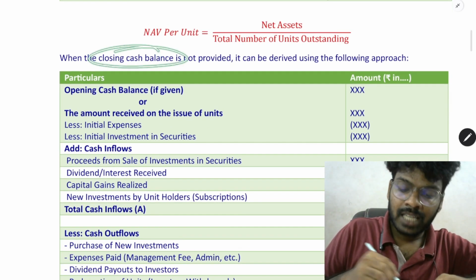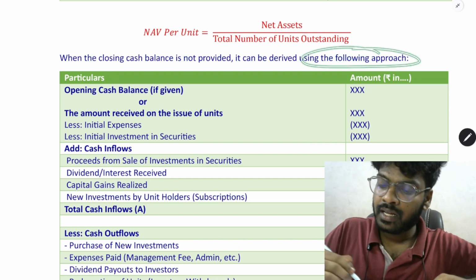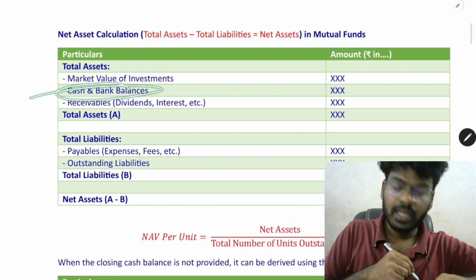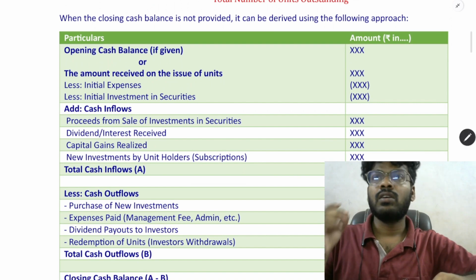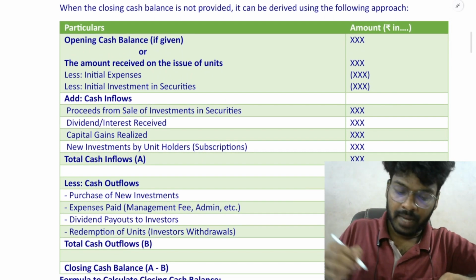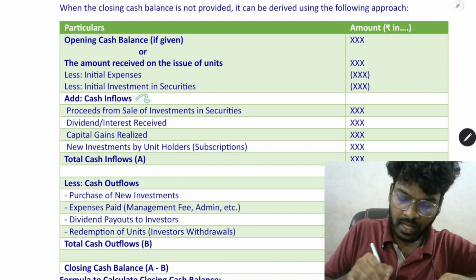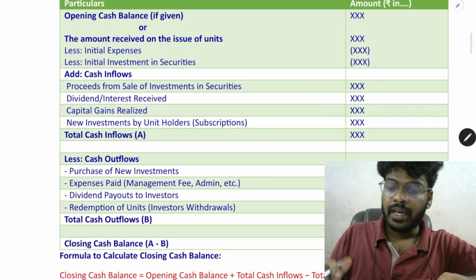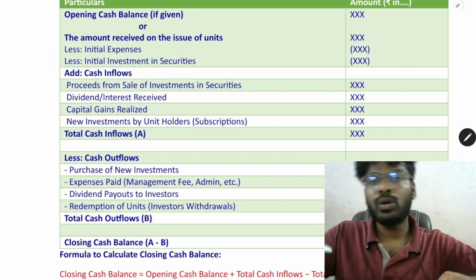When the closing cash balance is not given in the question, it can be derived as follows. Sometimes the ICA will not give the closing cash balance, so we need to find out the closing cash balance. To compute it, we take the opening cash balance and proceed with cash inflows and cash outflows.